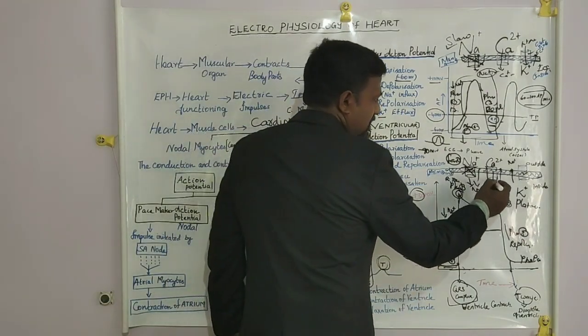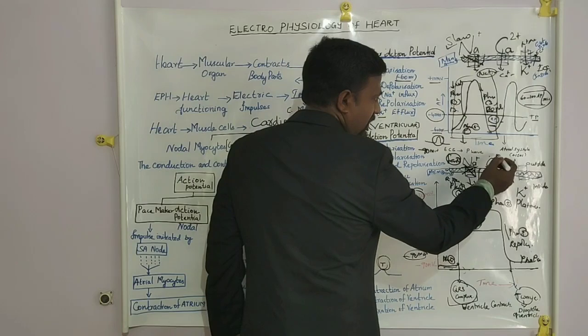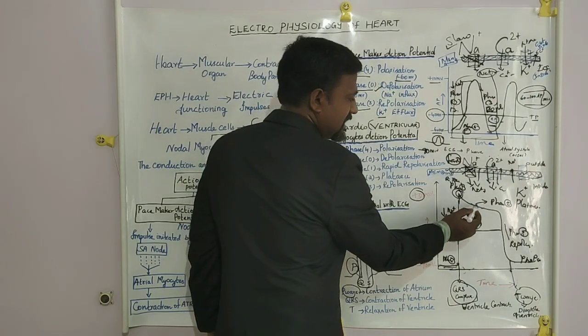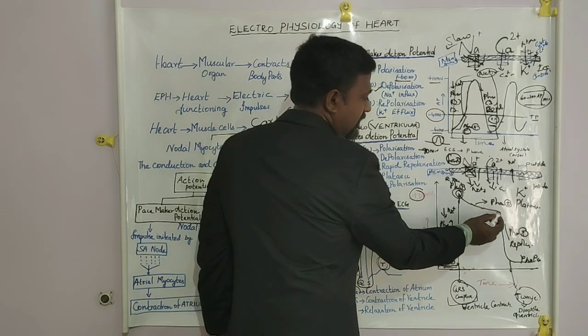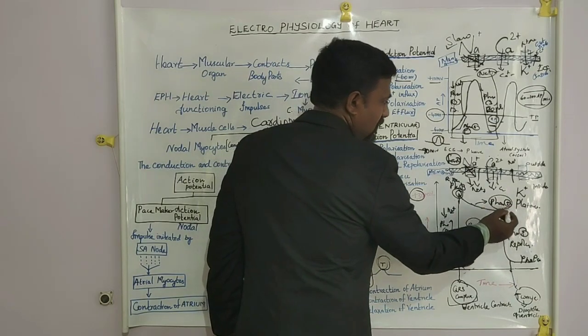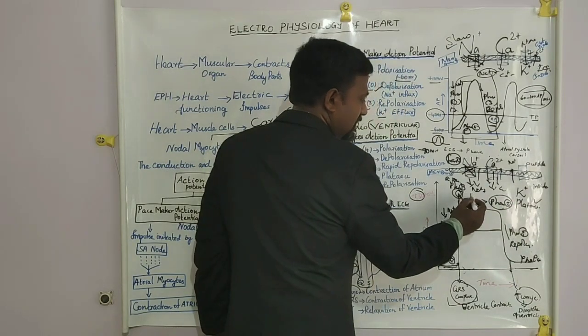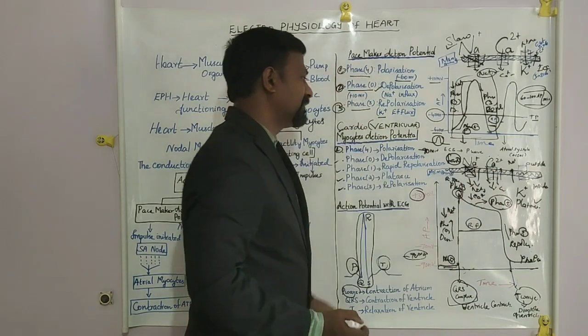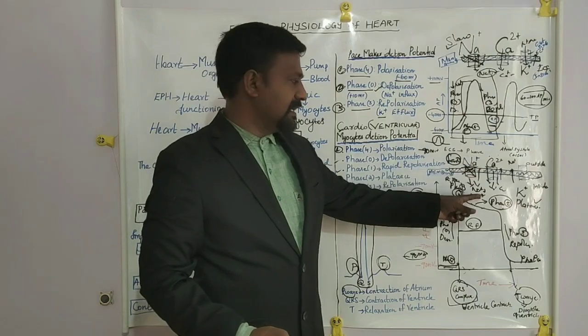Again, continuous entry of calcium ions from outside the membrane to inside leads to a steady and stable decline of the line, called phase 2. That is the plateau stage, because of entry of calcium ions from the external membrane to the internal membrane.